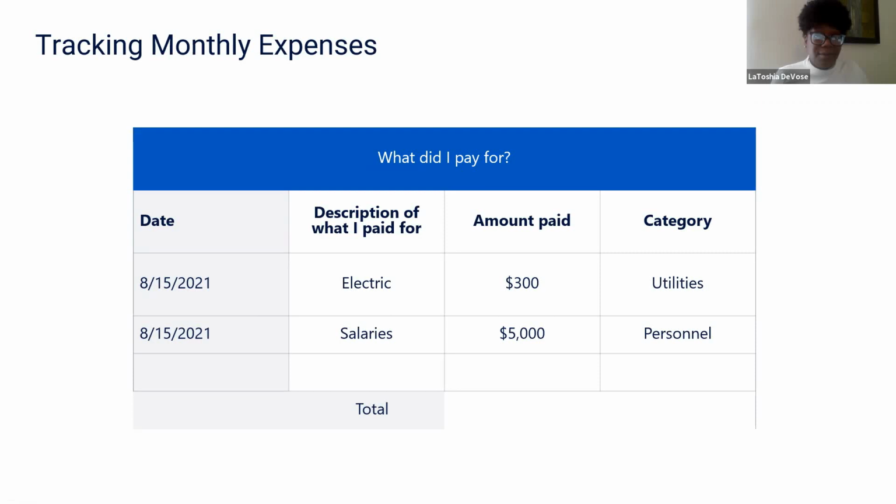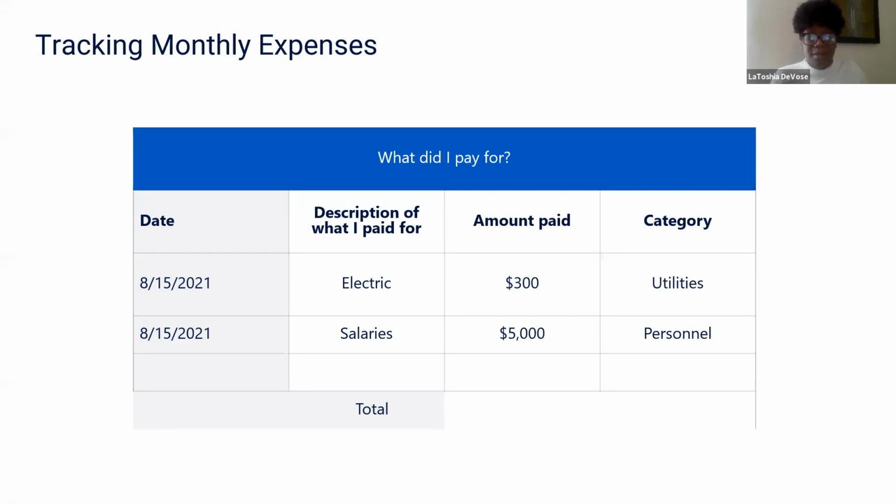Similar to the revenue, there's a way that you can record your monthly expenses. Again, very simple. You just want to go line by line, recording the date, what you paid for, the amount that was paid, and then what category does it fall under. So in this example, you paid your electric bill for $300. That's a utility. And also salaries for staff in the amount of $5,000, and that will fall under personnel.